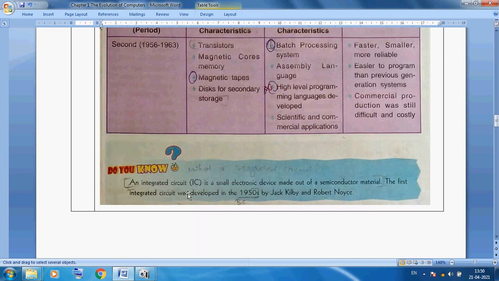Now next thing is, what is IC? IC means integrated circuit. It is a small electronic device made of a semiconductor material. The first integrated circuit was developed in the 1950s by J. Kilby and Robert Noyce.